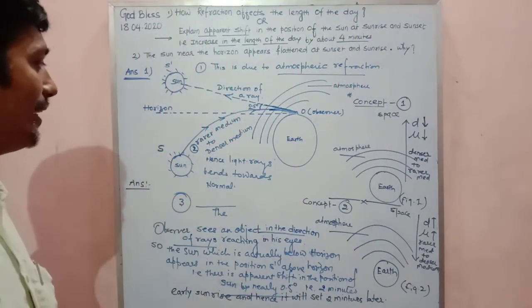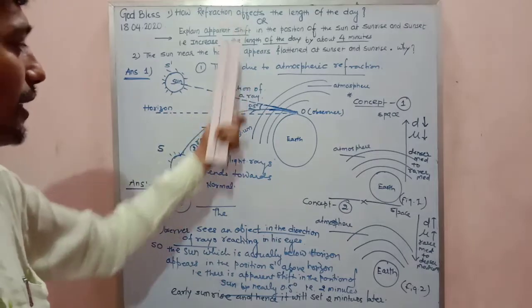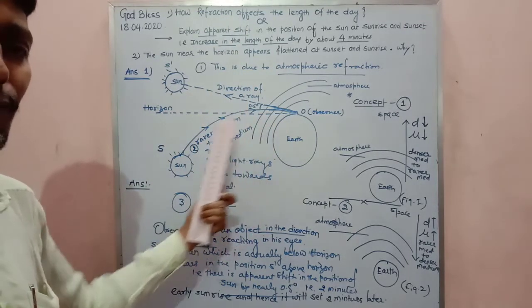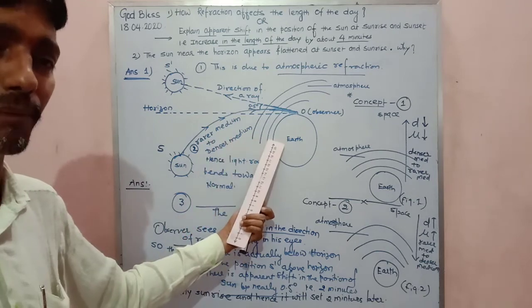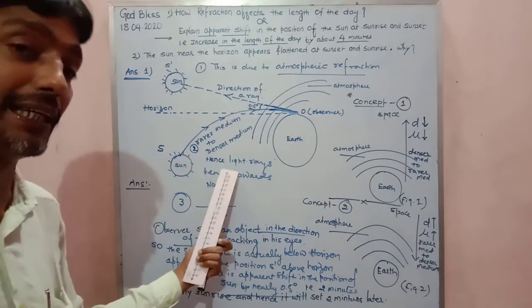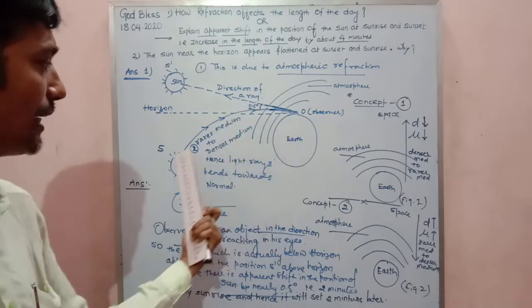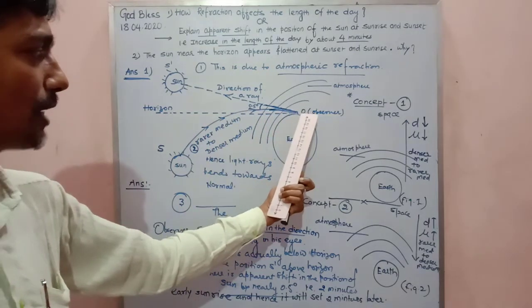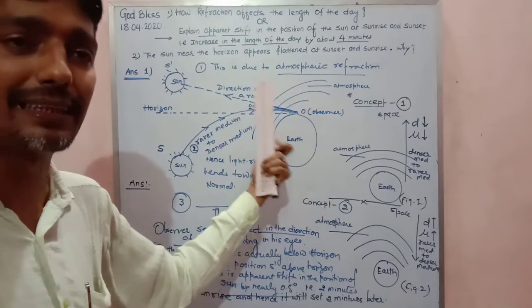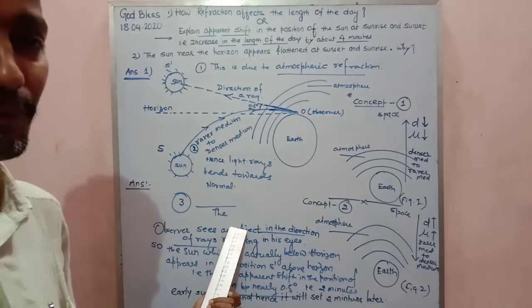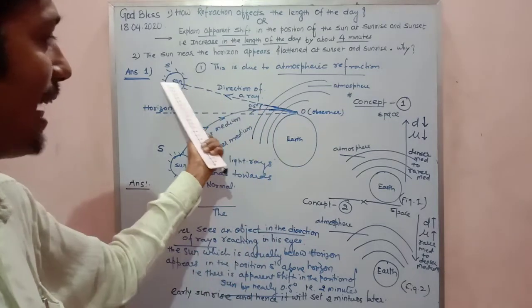And second, in the first question, the light from the sun is reaching the earth from rarer medium to denser medium, and hence it will bend towards the normal. And when it bends towards the normal, as soon as I draw this figure, I observe that the observer will see the object in the direction of the ray of light. This is also very important to understand why it is a straight line.